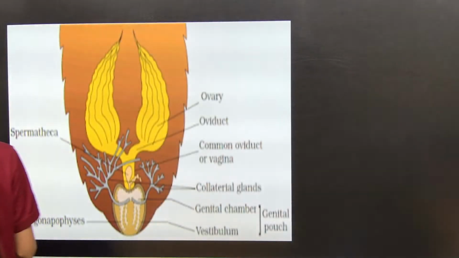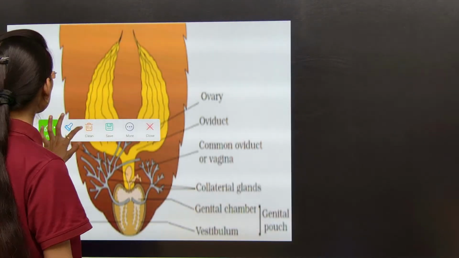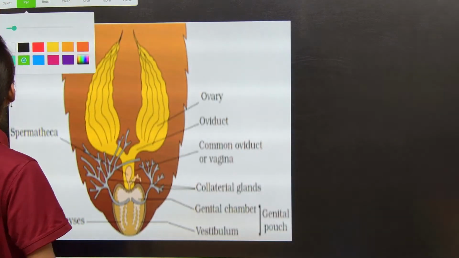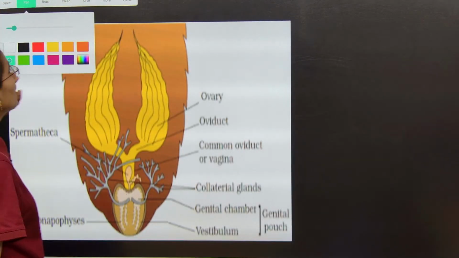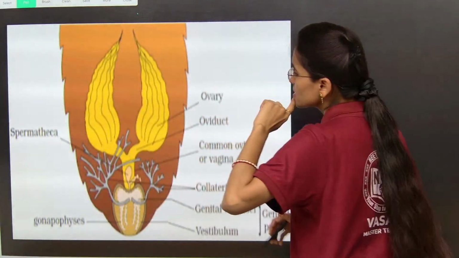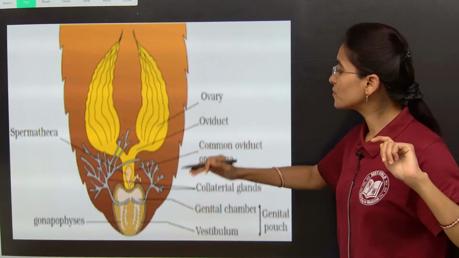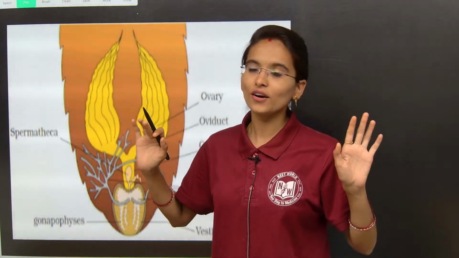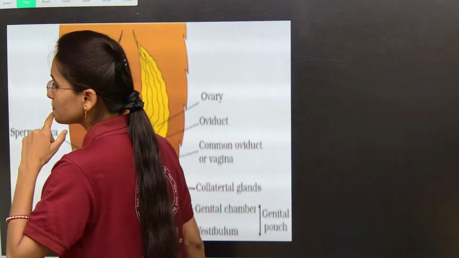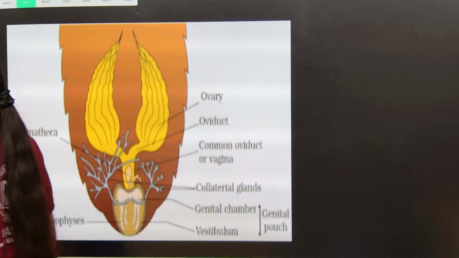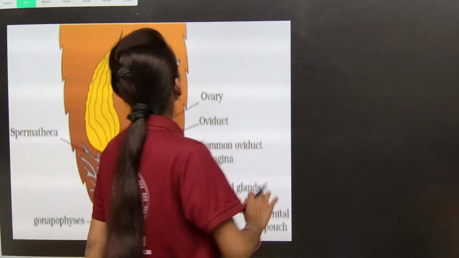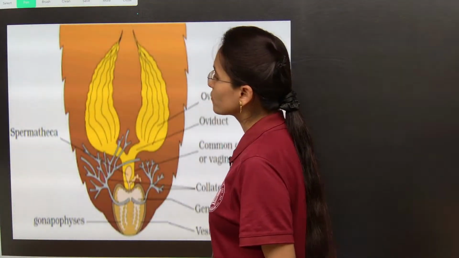The female reproductive system of the cockroach is also similar to the male reproductive system, you can understand easily, but all you need to do is understand each and every role of these organs in order. Now see here, female reproductive system of the cockroach.